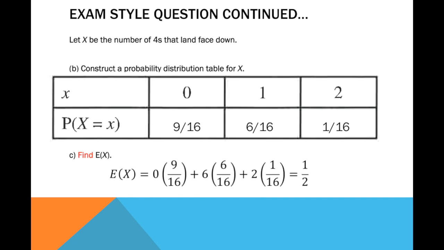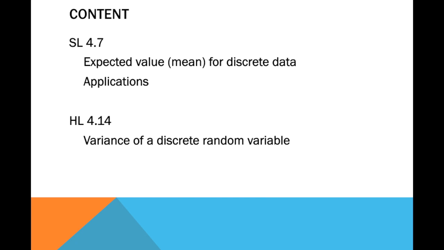All right, so that's it for now. I only focused on the expected value for discrete data. Once again, expected value is equal to the summation of X, the value of the random variable, multiplied by the corresponding probabilities. Next time we'll be talking about its applications.